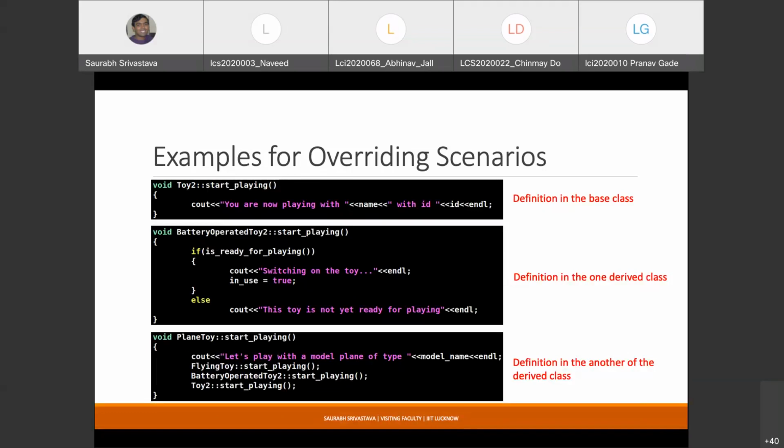The compiler doesn't care what you write within the method. But logically, modification means you are going to provide a completely new definition for this method in the derived class, and extension really means that you are going to use the existing definitions of the function and create a new definition. That is the idea.